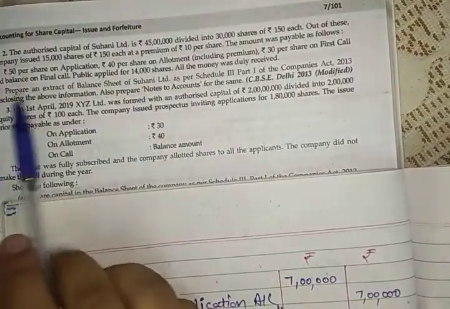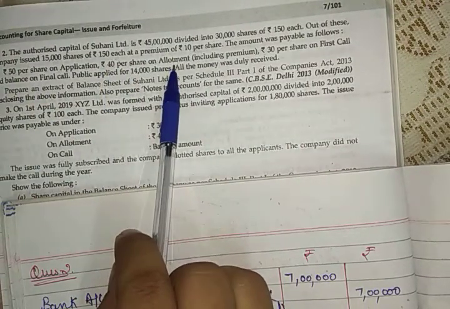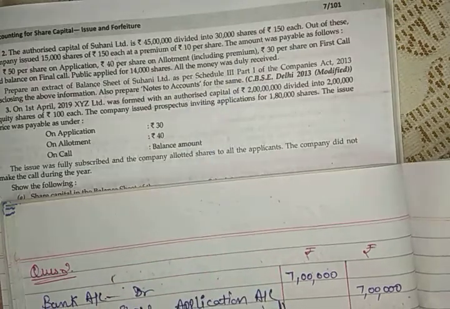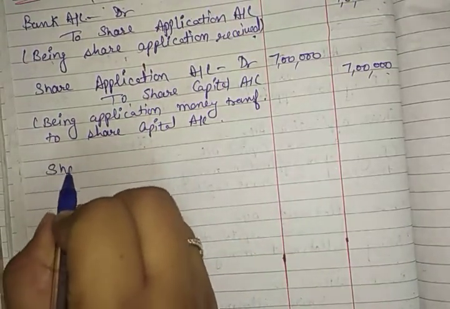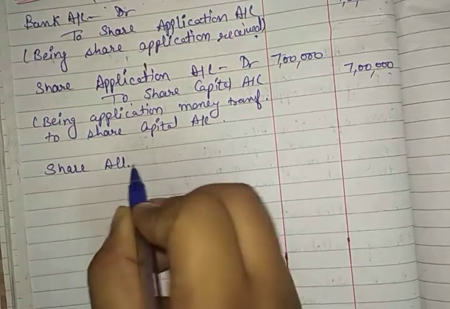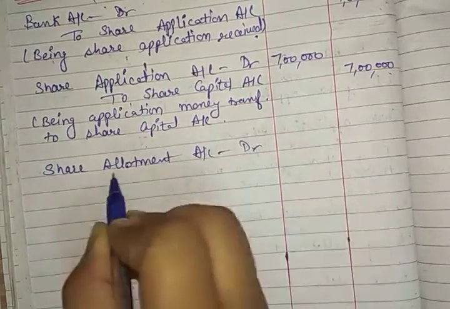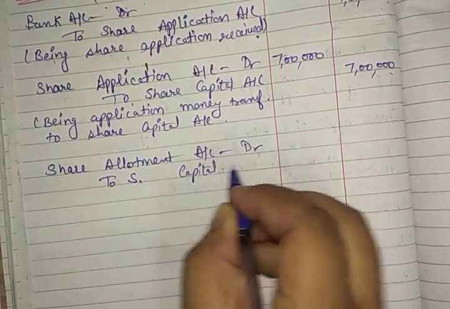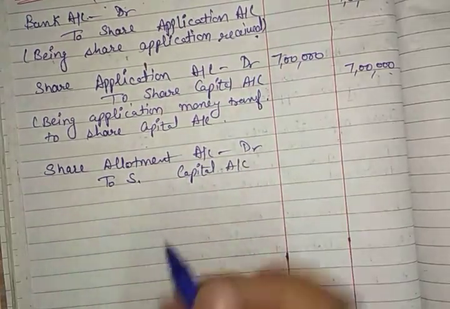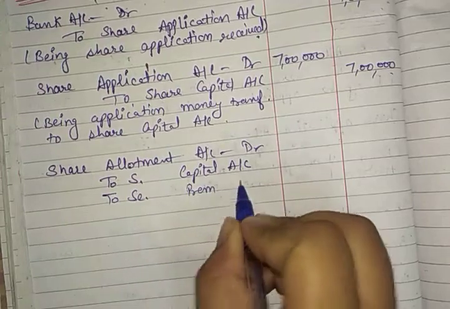Okay, now for the next thing, we have said that 40 rupees per share is to be received on allotment, which includes premium. So for that we have to pass the entry of allotment, and the entry will be share allotment account debit to share capital account and to securities premium account.